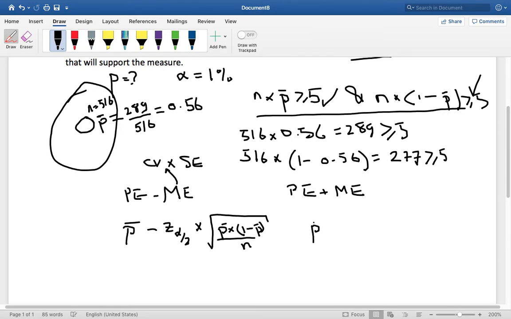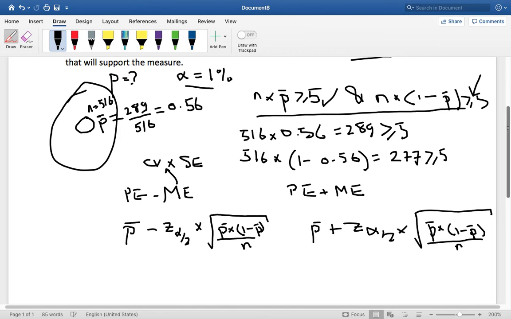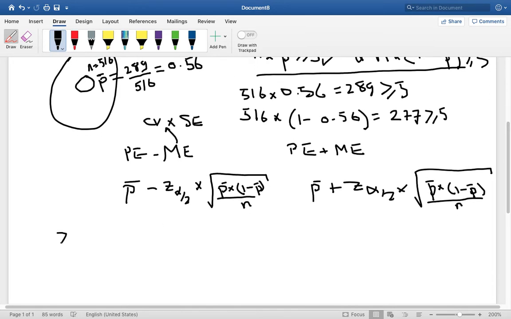So again, it's going to be p bar plus z of alpha over 2 times the square root of p bar times 1 minus p bar over n. So p bar is going to be 0.56. The sample size n is 516. So the thing that we have to calculate is, again, that z of alpha over 2. So alpha we know is 1%. So we want to calculate z of alpha over 2.